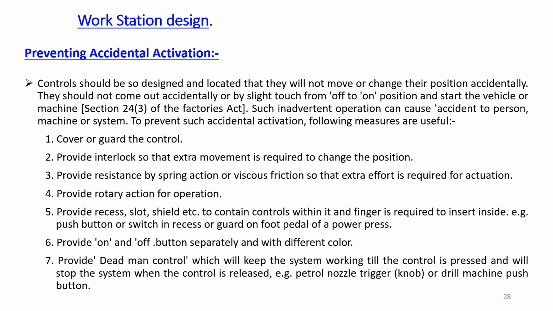Then provide dead man control, which will keep the system working till the control is pressed and will stop the system when the control is released. For example, the petrol nozzle trigger or the drill machine push button are called dead man controls. So these are the different guidelines to control accidental activation.